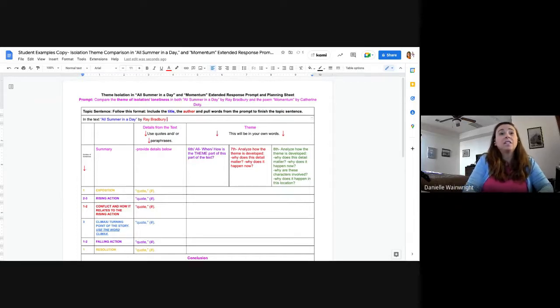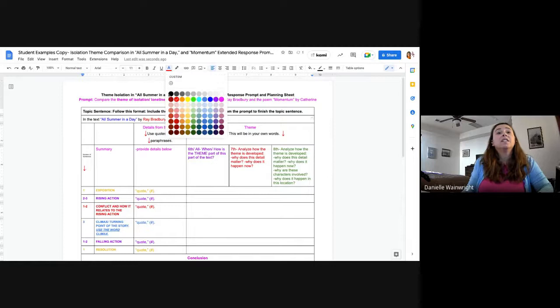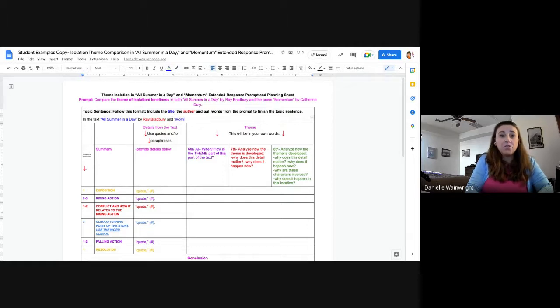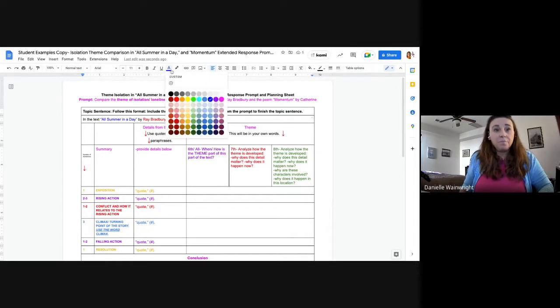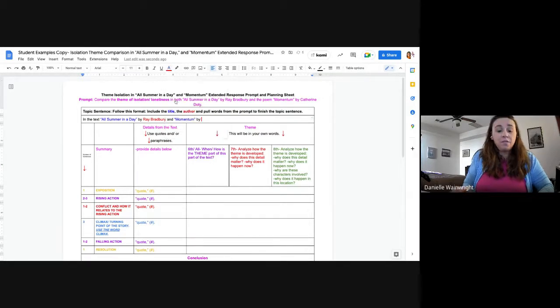and Momentum. Again, a poem is a short work, so we're going to put it in quotation marks, and I'm going to really make sure I don't spell this wrong. Momentum by Catherine Doughty. I need to put that in red. There's different ways to spell Catherine, so I'm going to make sure, Doughty, I don't do that wrong.